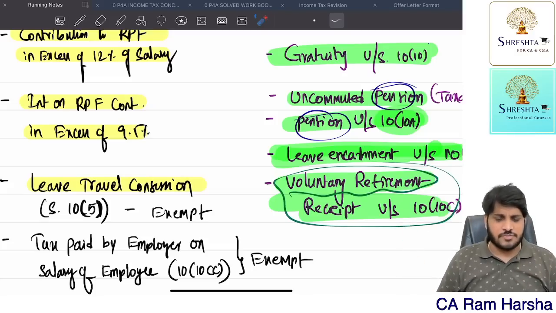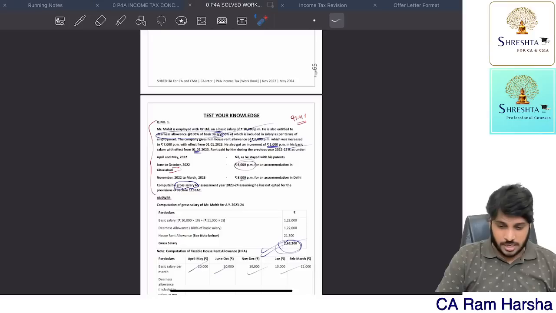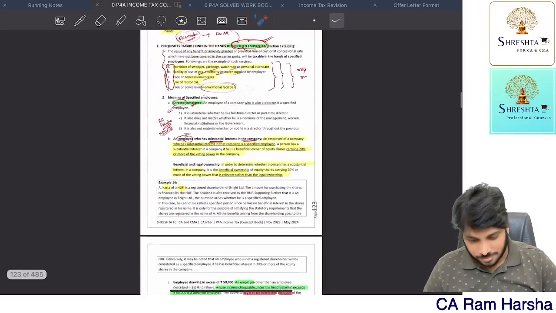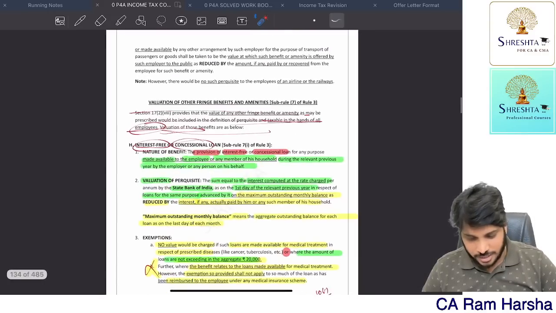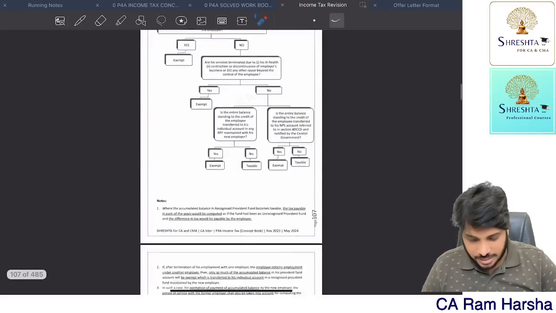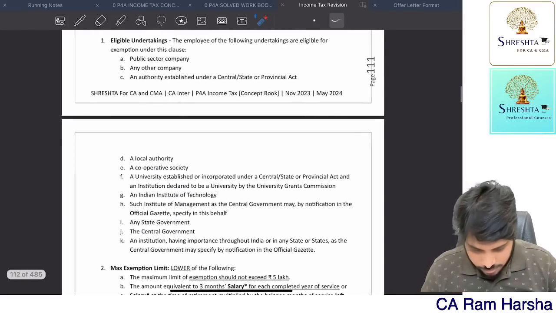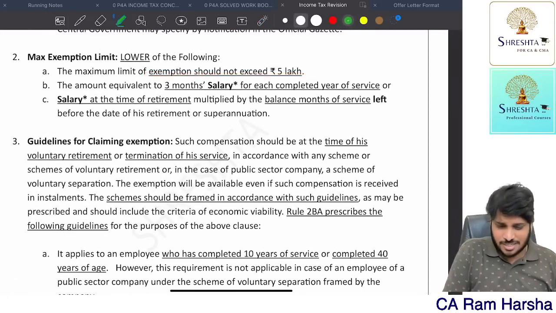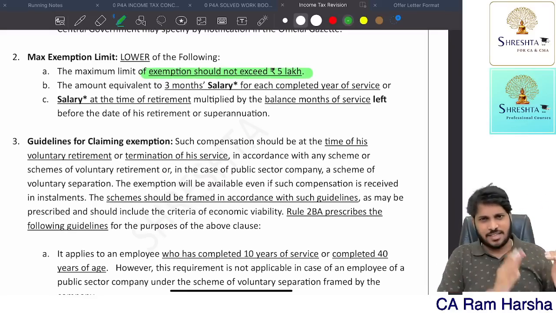How much is exempted for VRS? Very simple. Actual amount or 5 lakh only. Just a minute, sorry. There are so many limits now. Sometimes it is 5 lakhs or 3 lakhs or some other amount. It is there in profit in lieu of salary. 5 lakhs only. The 3 lakh limit is only for leave encashment. In all other cases, it is either 5 lakhs or 20 lakhs.